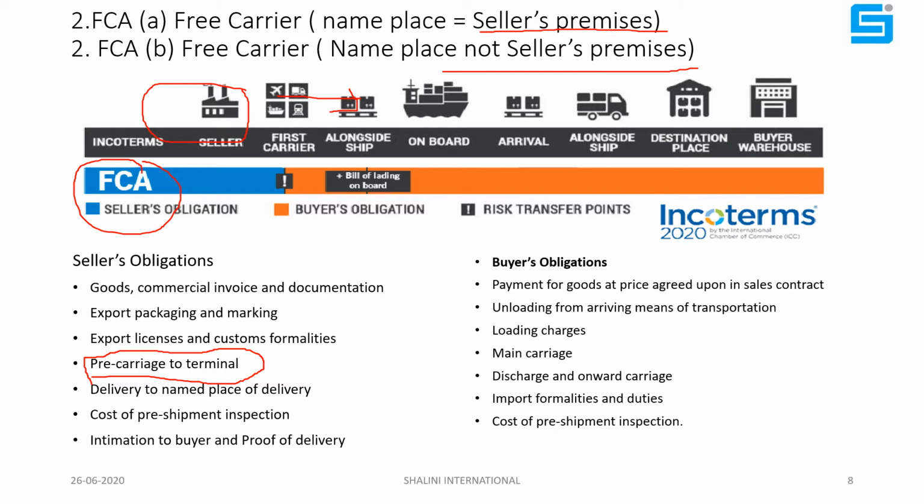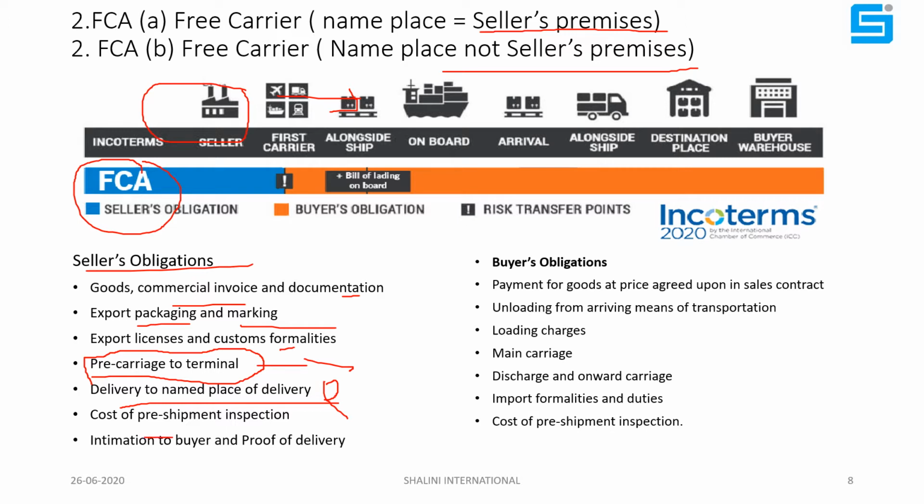See, what are the seller's obligations? Commercial invoice, documentation, packaging, marking as per EX Works, export license, customs formalities, and pre-shipment carriage to the terminal. He has to provide the pre-carriage to the terminal, meaning he has to arrange the vehicle and deliver to the named place. It may be the port or it may be the buyer's warehouse in the country of origin.